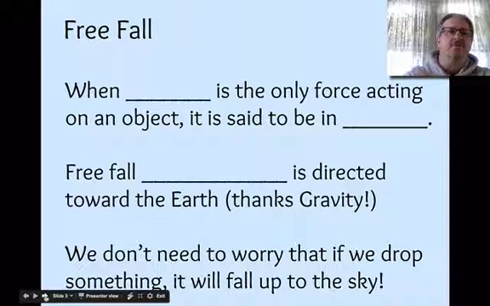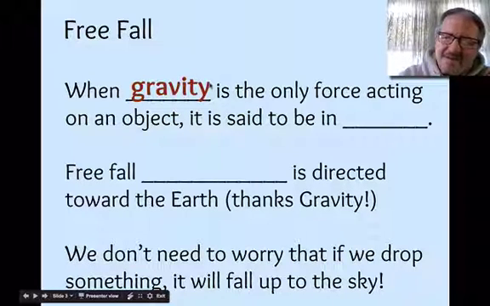Alright, so you should have your worksheet open for today's exit ticket lesson, the ET lesson. We'll be doing some guided notes like these where I will show you the word that goes on the blank and you will fill that in on your worksheet. And there's some other activities that you'll do as well offline. So go ahead and make sure that's open. If you don't have it open yet, press pause, and when you have it open, then you can come back to the video and press play and finish up.